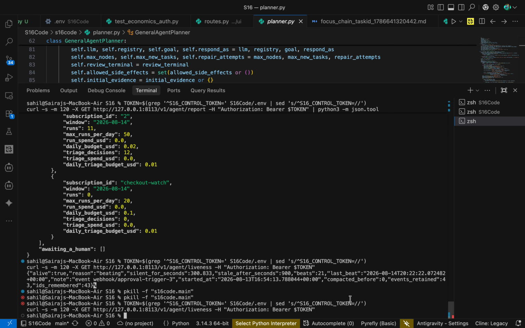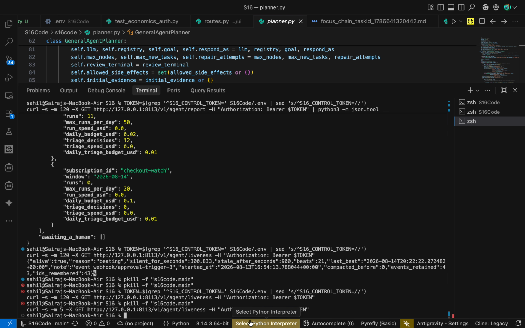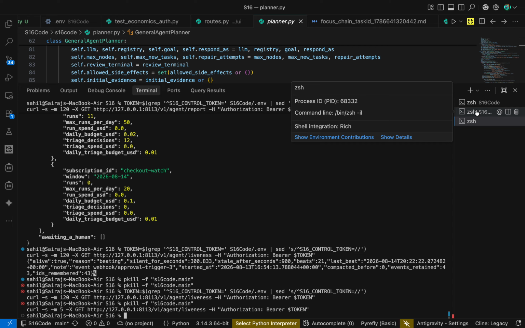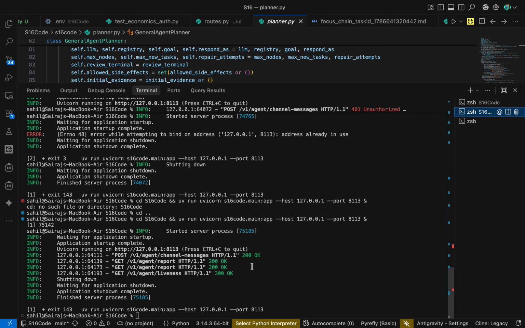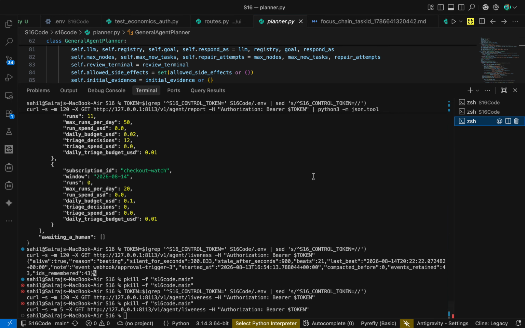It's not showing anything, which means the agent is not alive. We'll recheck that with the curl command. Here it is. It's not showing, the agent is stopped. As you can see, it is stopped here, it's completed. So this is my agent. Thank you for being here.